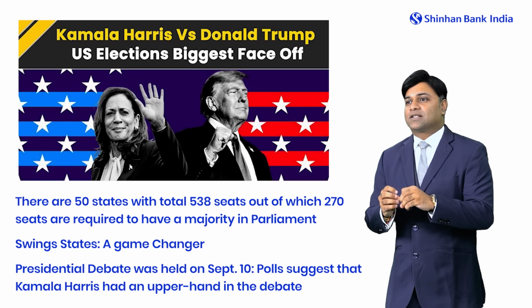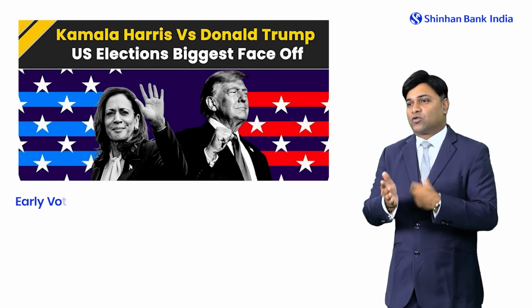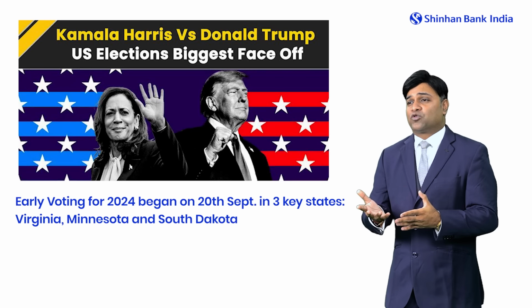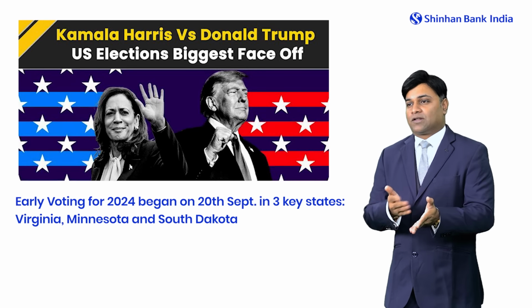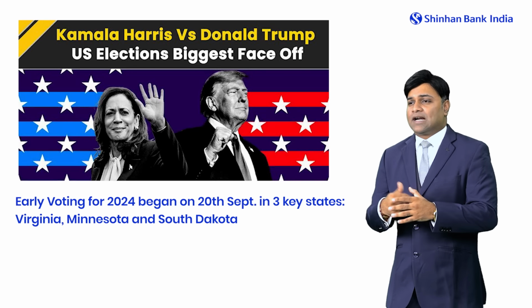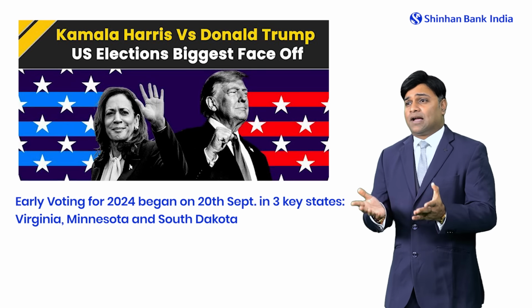It's important to understand now what happens if there are pre-votes. Since September 20, there is an opportunity for voters to have their votes in place weeks or months before the actual election takes place. That has been started in 3 states: Minnesota, South Dakota, and Virginia.